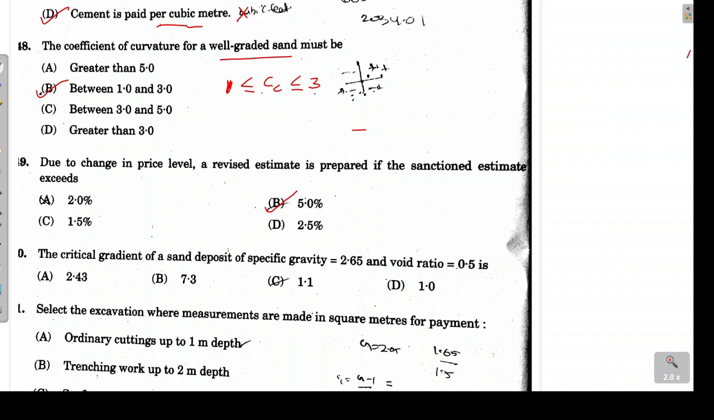It is a standard value which we need to remember. Next, the critical gradient of the sand deposit we have to calculate. Properties of the sand are given to us. So void ratio is given and specific gravity is given. So quite simple problem again.